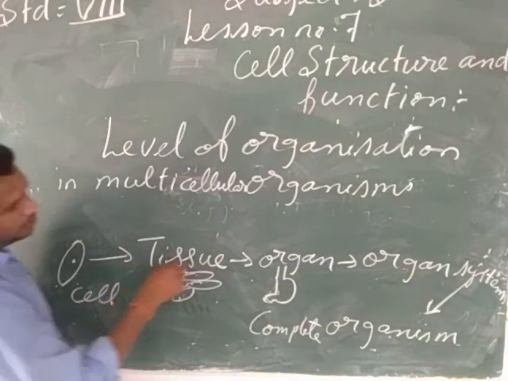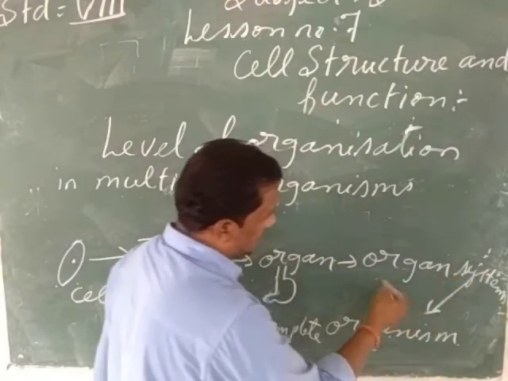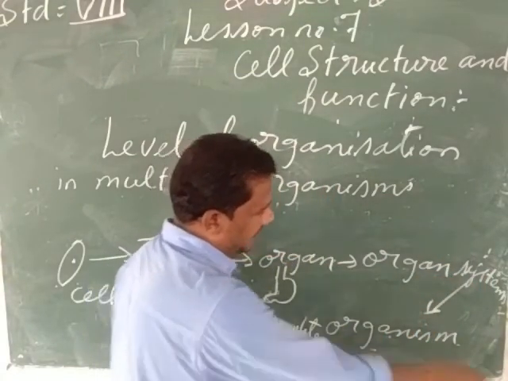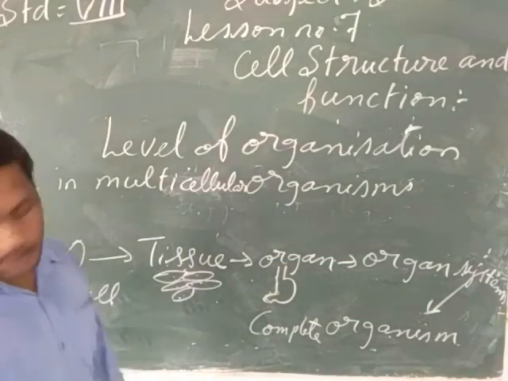Cells form the tissue, tissues form the organ, and the organs form the organ system, and the organ systems combine together and they form the complete organism. So this is the level of organization in the case of the multicellular organism.